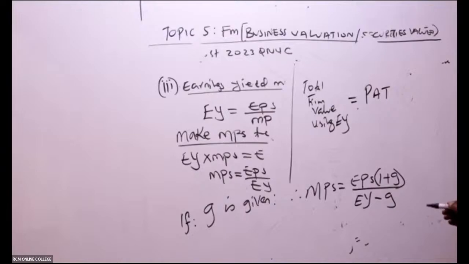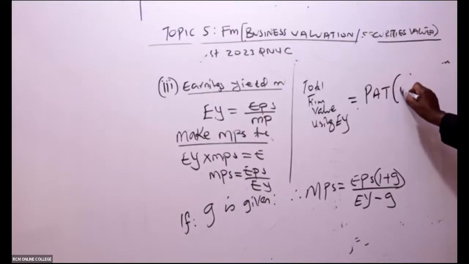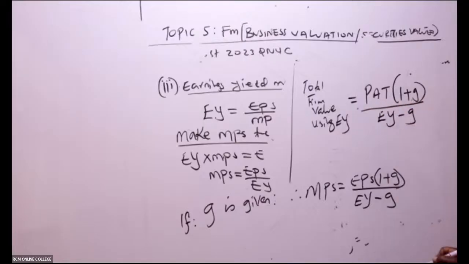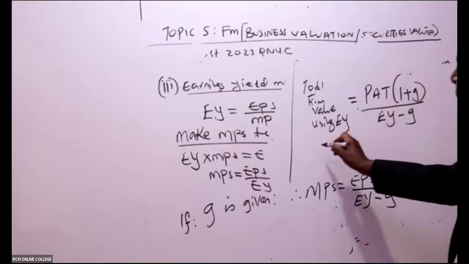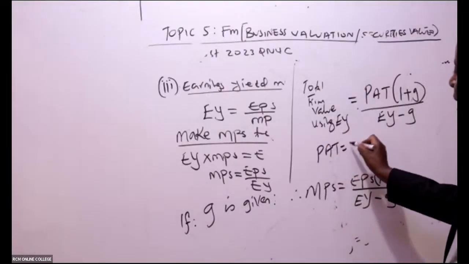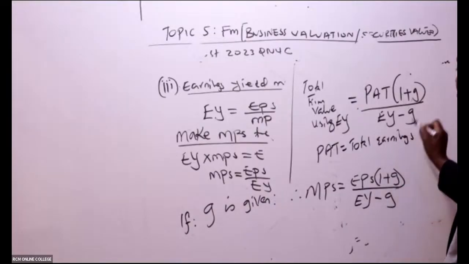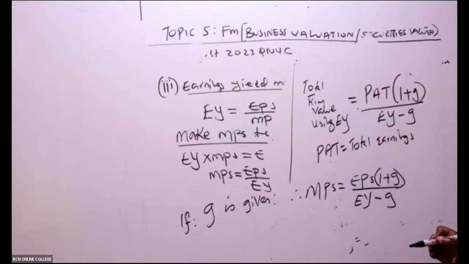Total earnings, profits after tax, into 1 plus G all over earnings yield minus G. So remember, PAT represents total earnings from the organization here. And this is what they wanted us to do, to give them total firm value of Zora using earnings yield.